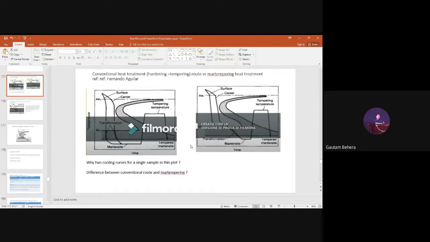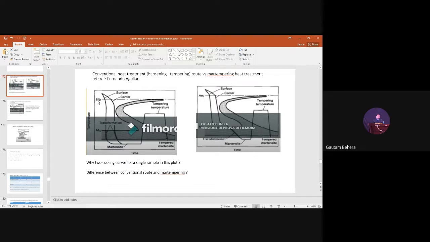Okay, have you people forgotten everything? Whenever we want to have a transformation, there are two different stages. The first stage is the nucleation stage, and the second stage is the growth stage, right? Nucleation stage means a tiny nucleus will form, which should have a critical size so that it will grow into a bigger size during the growth stage, right? So nucleation stage means here austenite phase is the stable phase. When we go below this temperature, austenite becomes unstable and new nuclei will start forming, which is the product phase. So there is a nucleation rate and there is a growth rate, right?